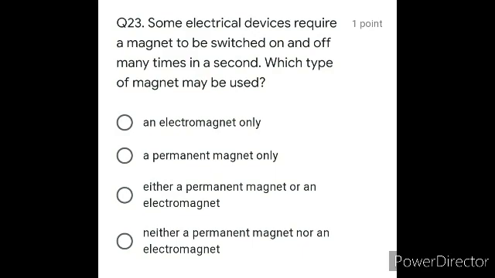Okay ji. The next question number 23. Some electrical devices require a magnet to be switched on and off many times in a second. Which type of magnet may be used? Obviously it's going to be electromagnet only, because it can be switched on and off a lot of the times. Fine. So option A is correct. Moving on with the next question.